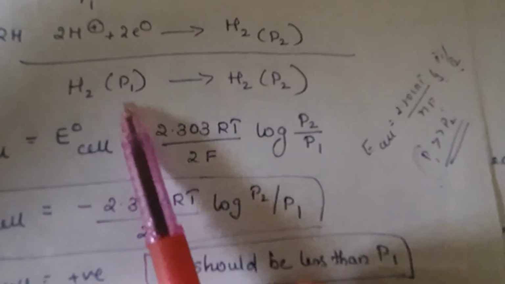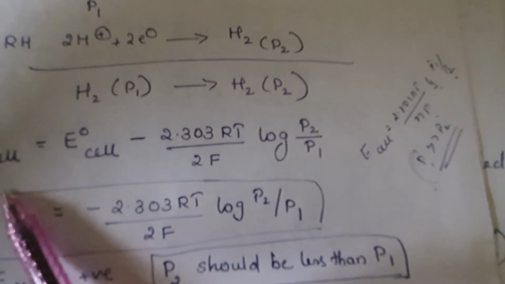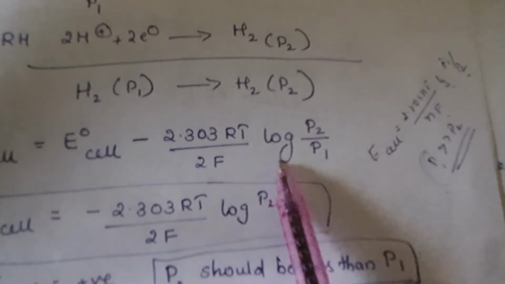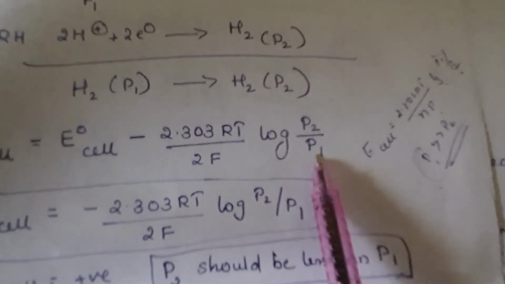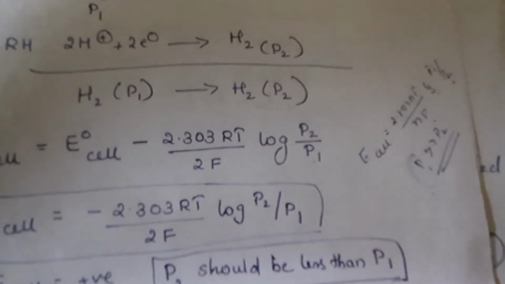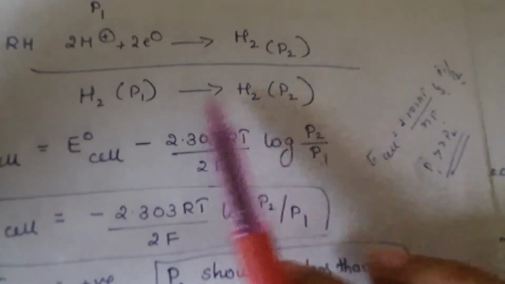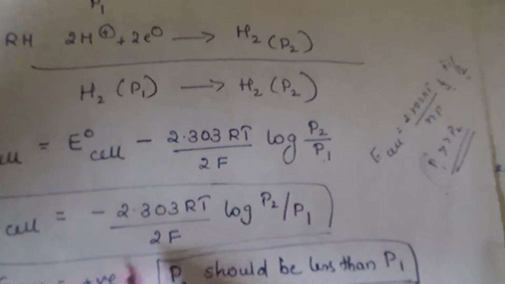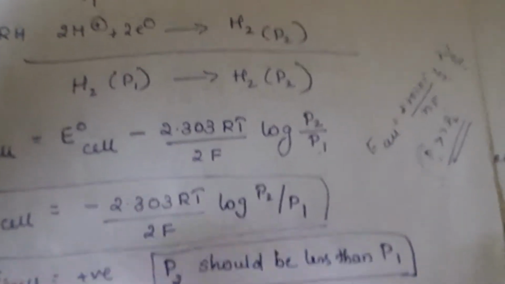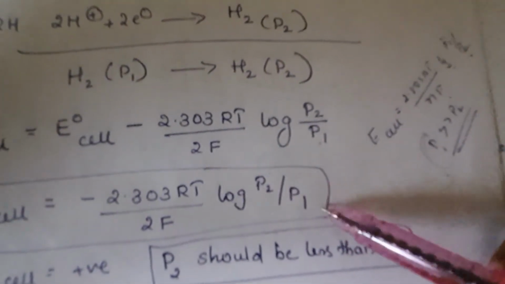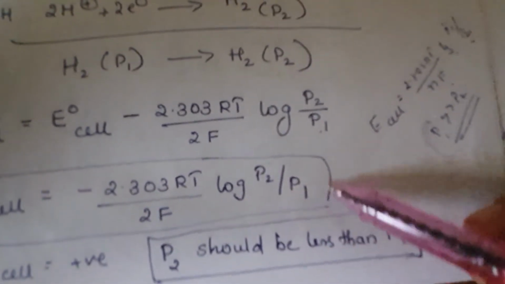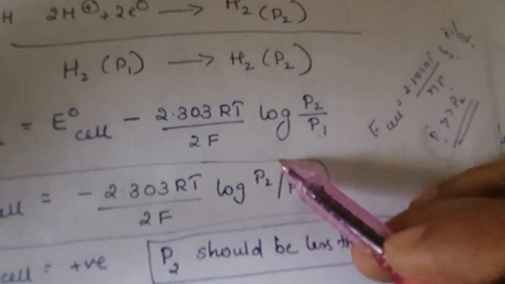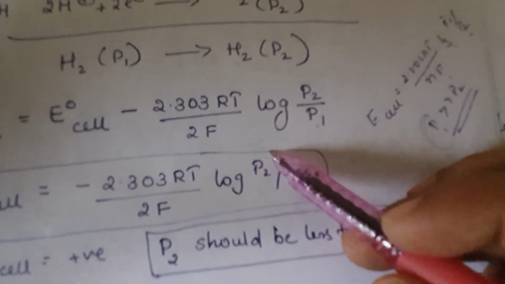E cell is E naught cell minus 2.303 RT by 2F log P2 divided by P1. In this case, E naught cell will be 0. Then to make E cell positive, what should happen? The log of P2 by P1 ratio should be negative. For the value to be negative, P1 should be greater than P2. P2 should be less than P1.